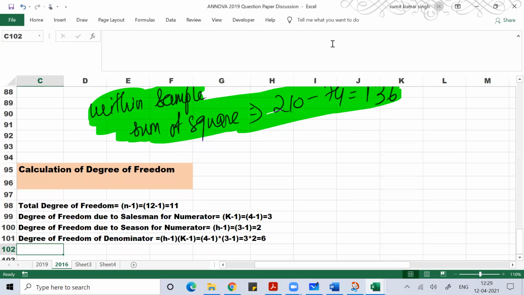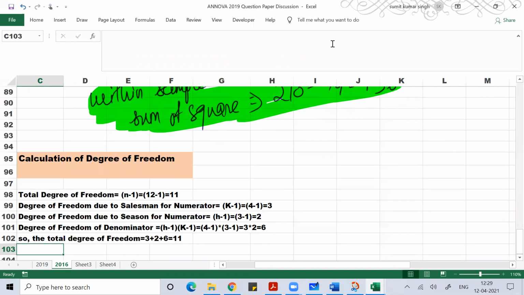Now if you count the total degree of freedom, it is 3 plus 2 plus 6, which should be equal to 11, not 1. Sorry, the total degree of freedom should be equal to 11.